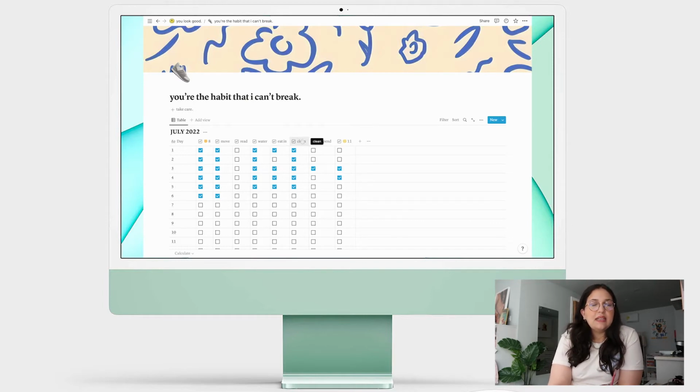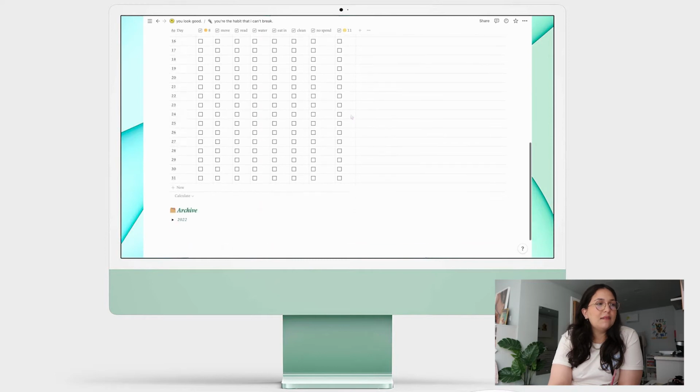Just making sure that my space is clean, made my bed, you know, that kind of thing. And a no spend, which goes into being 26 and needing to figure out how to budget properly. And then bed by 11. As you can see, I've only done that twice so far. So yeah, but basically that's what this section is.